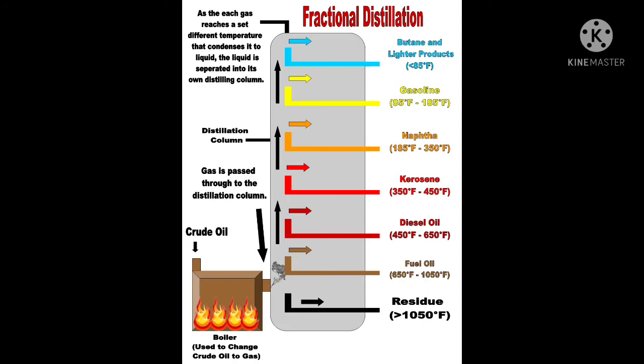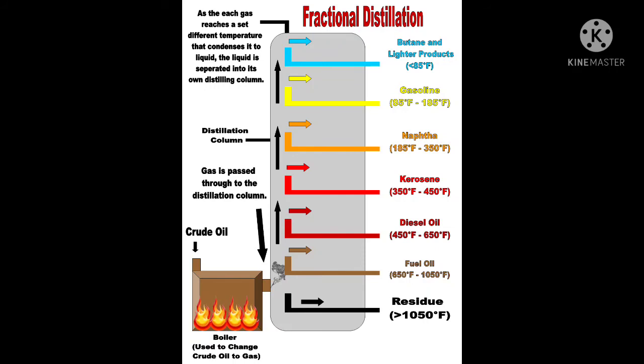Petroleum does not only contain petrol and diesel, it contains various different types of materials also. See, crude oil, that is petroleum, is added and it is heated. When heated, this petroleum gives different types of substances: gasoline, naphtha, kerosene, diesel, petrol. Different types of things we will get from this petroleum when it is heated.